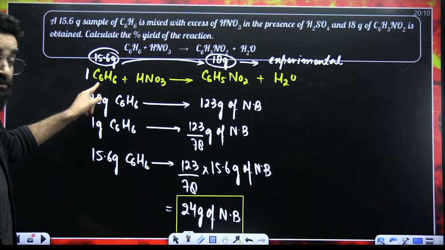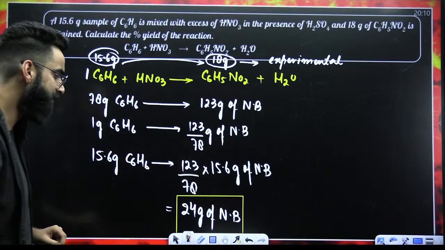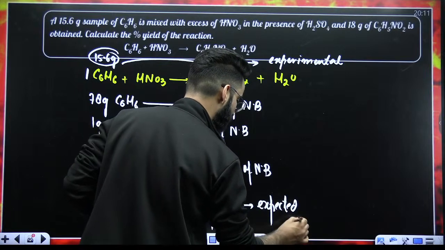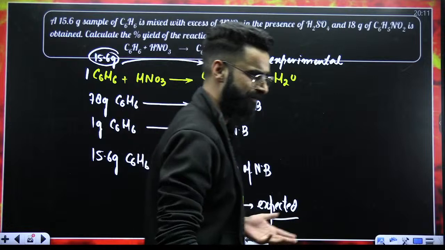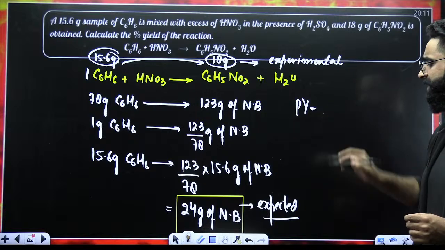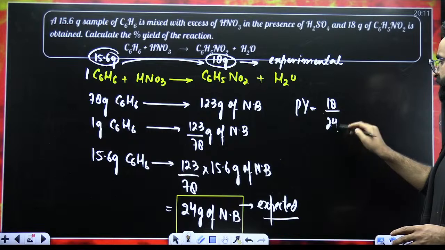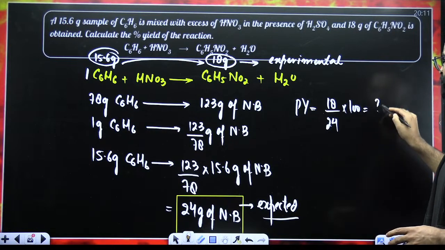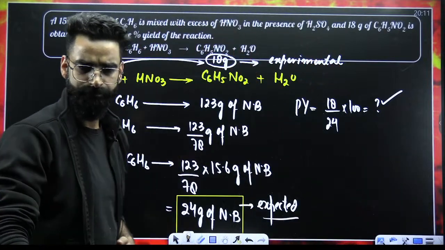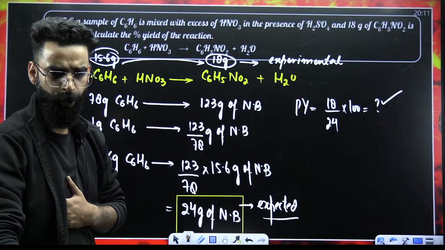So from 15.6 grams of benzene, how much nitrobenzene should have got produced? Stoichiometry is telling you that, right? So 24 grams. This is something which I was expecting to get formed. So this is my expected amount. You got both the amounts, experimental as well as expected. So you can exactly calculate the yield of the reaction. Percentage yield is equal to experimental amount, actual amount, divided by expected, multiplied by 100. As simple as that. I hope this is clear.